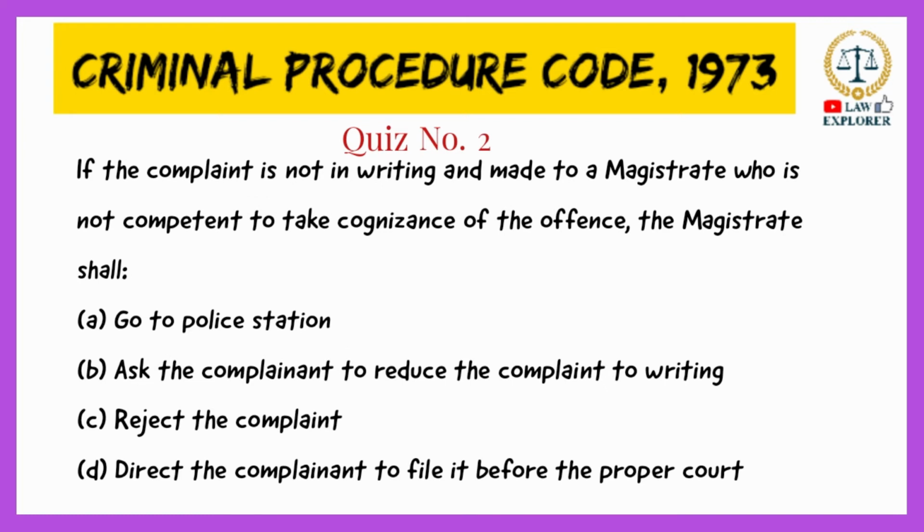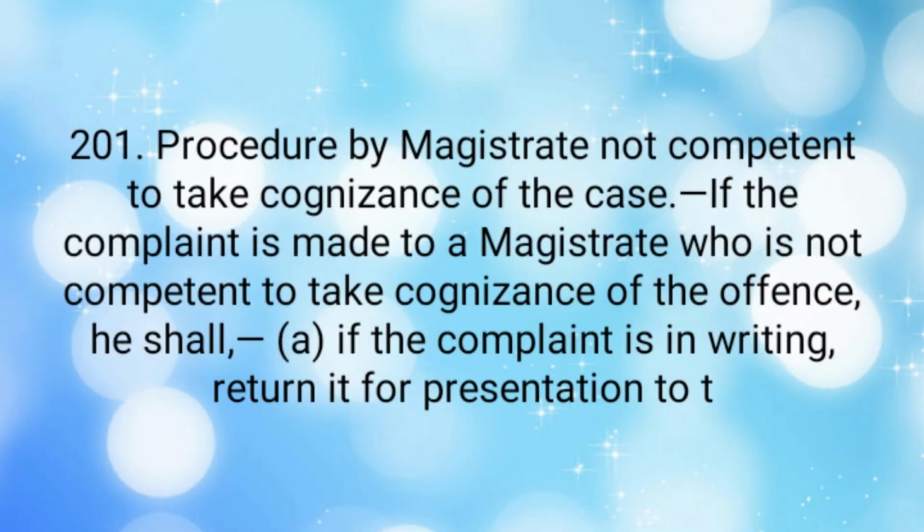If the complaint is not in writing and made to a magistrate who is not competent to take cognizance of the offence, the magistrate shall: option A, go to police station; option B, ask the complainant to reduce the complaint to writing; option C, reject the complaint; or option D, direct the complainant to file it before the proper court. The right answer is option D, direct the complainant to file it before the proper court. For this, you can refer to section 201 of CrPC.